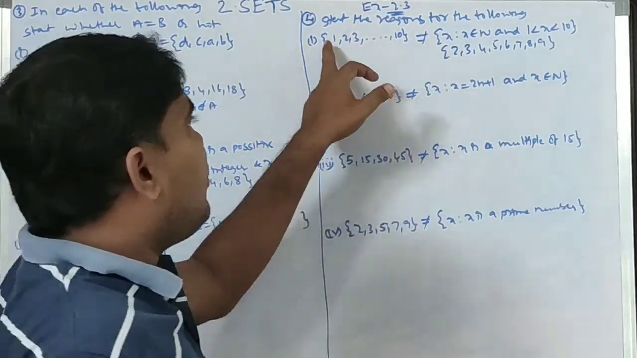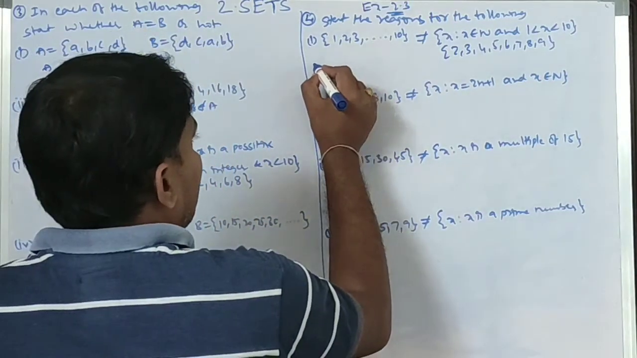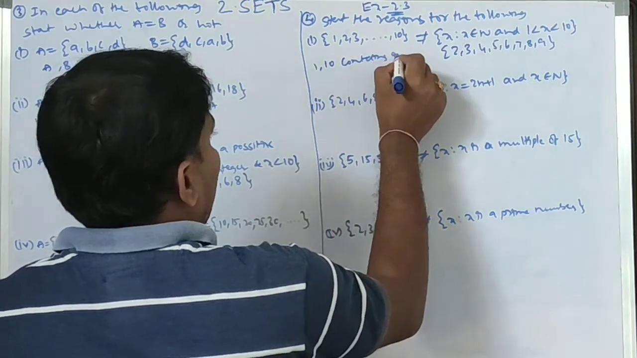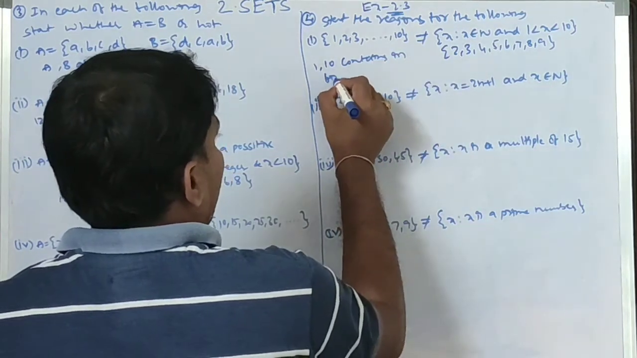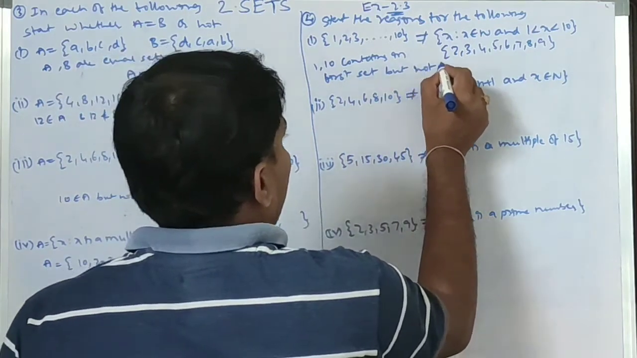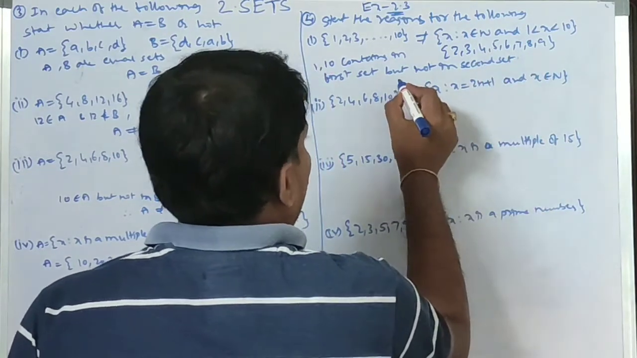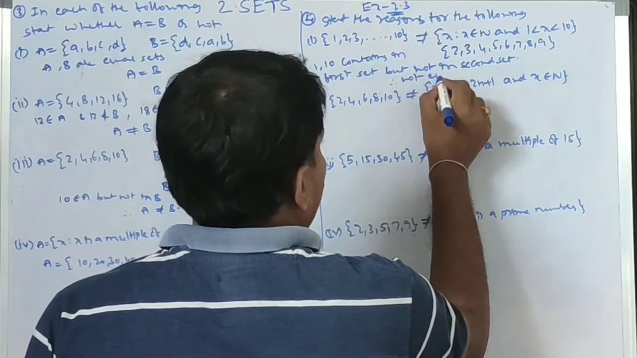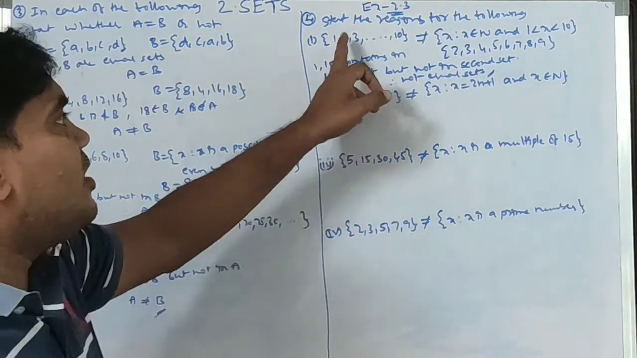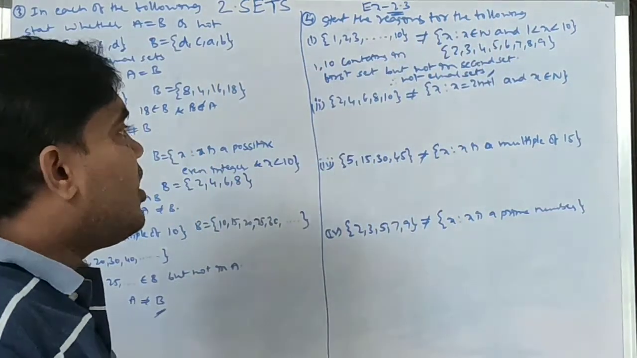So the elements 1 and 10 are contained in the first set but not in the second set. Therefore they are not equal sets. This is the reason: 1 and 10 are in the first set but not in the second set, that's why these two sets are not equal.